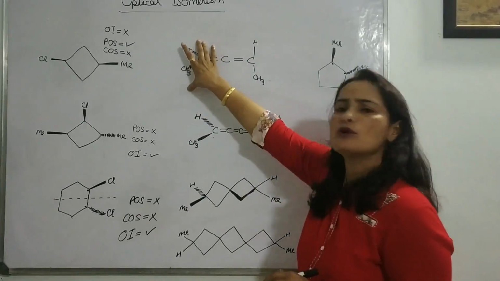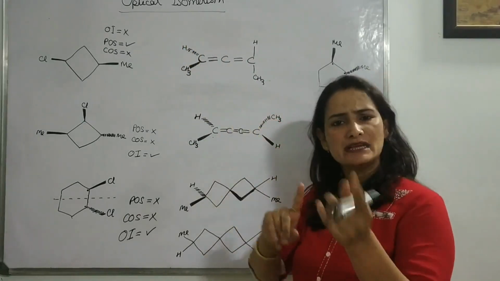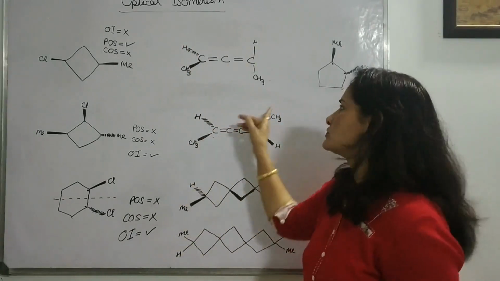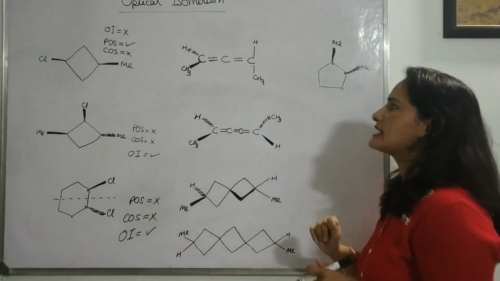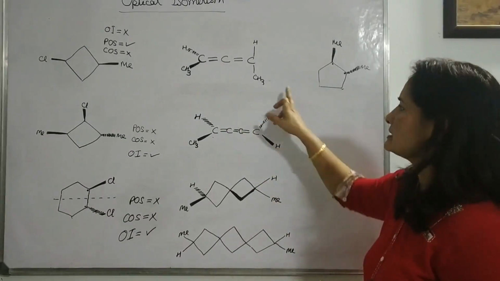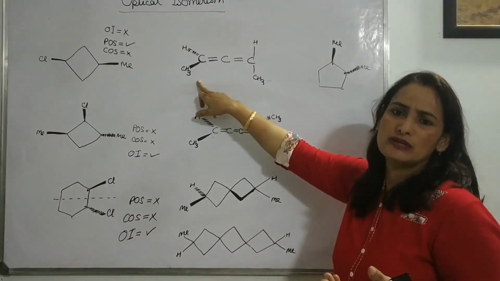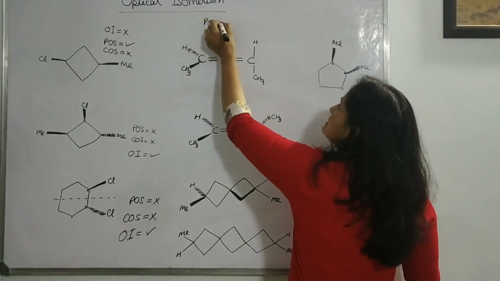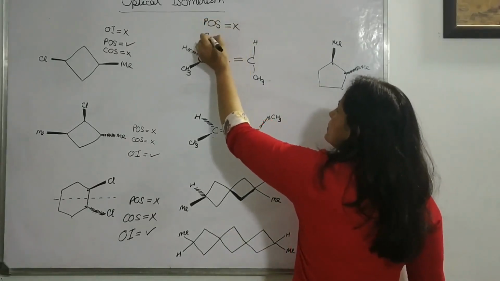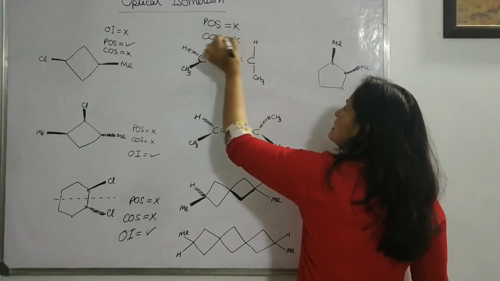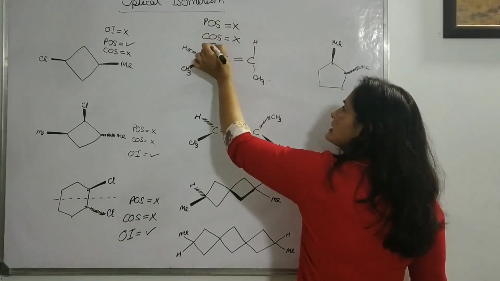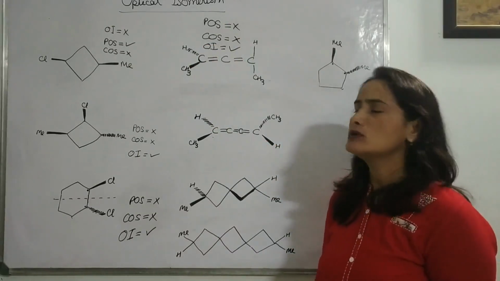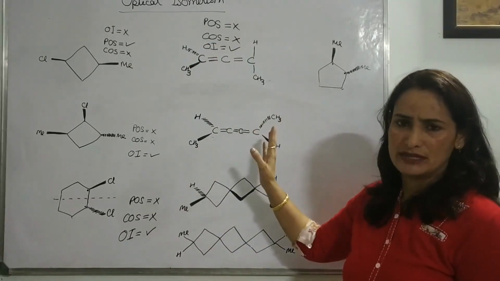If one side's groups are on the front and back, meaning wedge and dash, then the other's will be top and bottom. Likewise, if the molecule is an even cumulene, the groups will be non-planar to each other, and in this system there will be no POS, and COS is also not there. You can see the molecule, and when both are absent, your compound is going to be an optically active compound and will show optical isomerism.